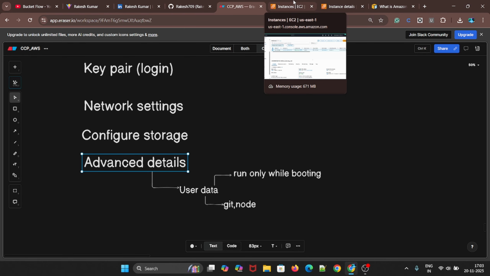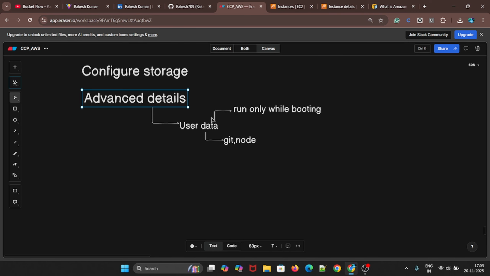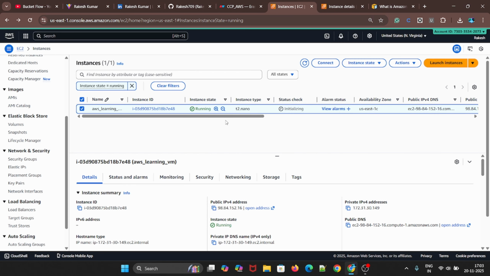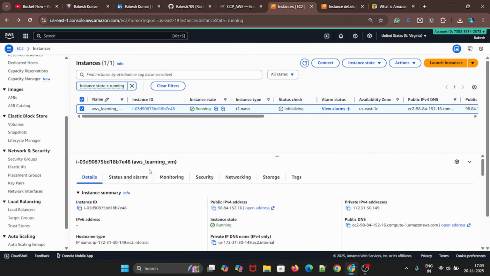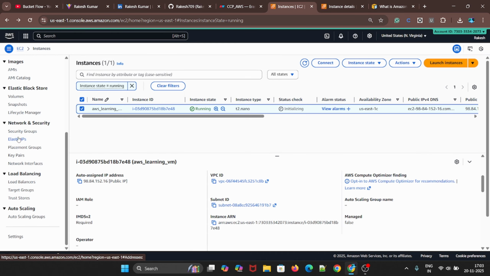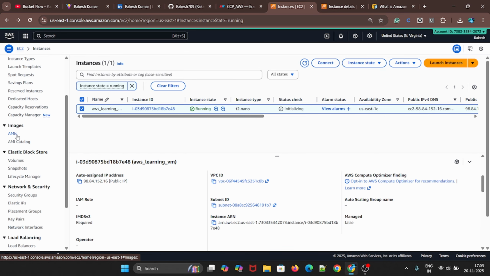And this is a misconception that people sometimes forget. If you created the instance the first time, at that time it will run the user data. Then if you stop it and restart the instance, it will not run. It will run only one and only one time, that's all. So that is how you can create the EC2 instance. And we'll see what security group, load balancer, auto scaling, volumes, and AMI are.